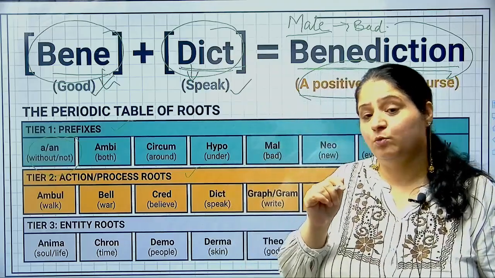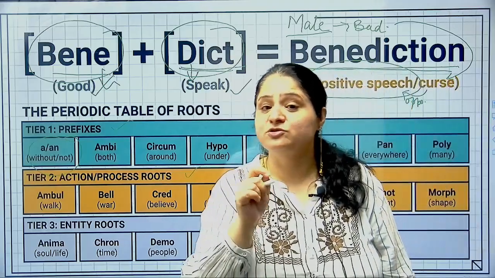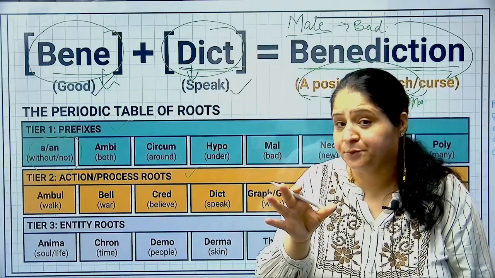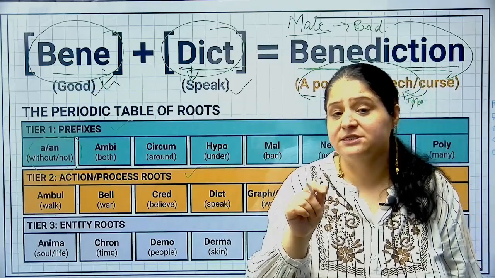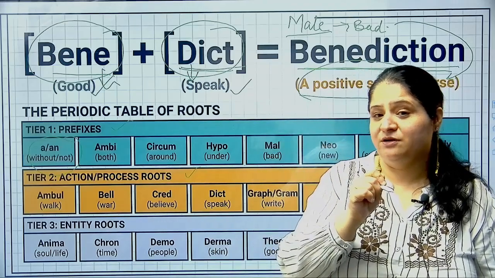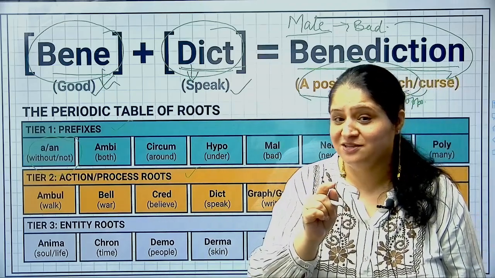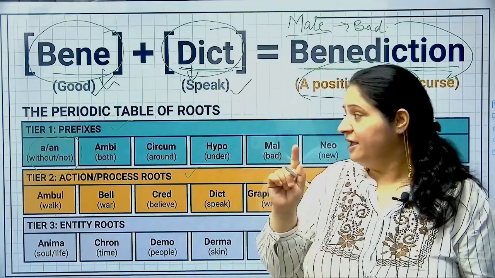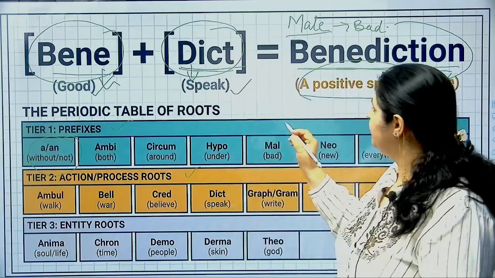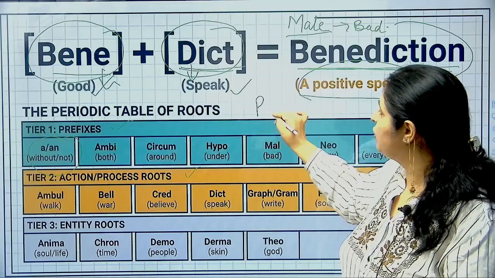Now we need to understand one thing: whenever you add a prefix or a suffix to a word, what happens with that word? Let's try to understand. If there's a word and I add a prefix to it, its meaning gets changed. Understand what I'm saying? Let me write a word over here, pathos.